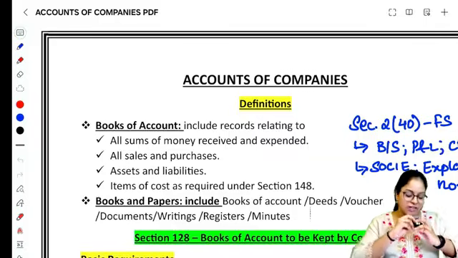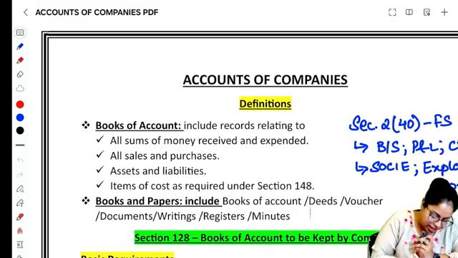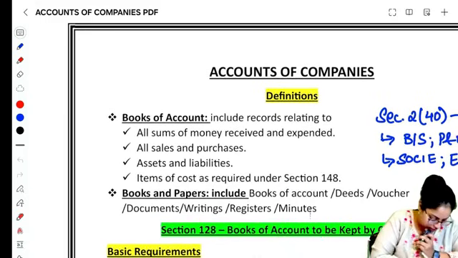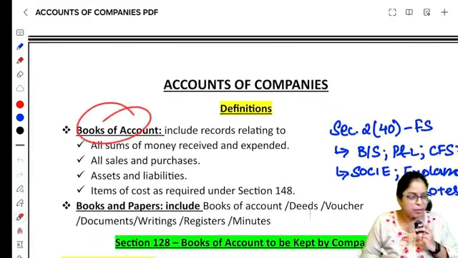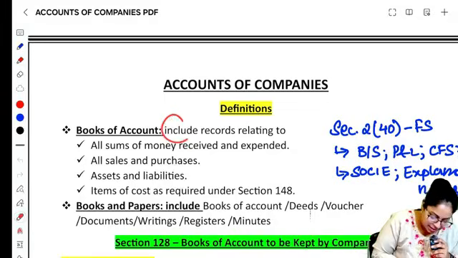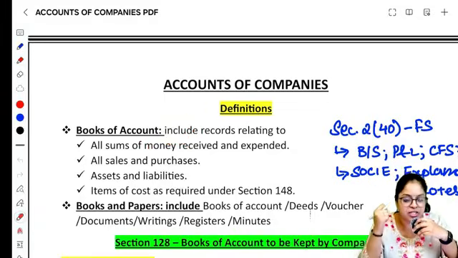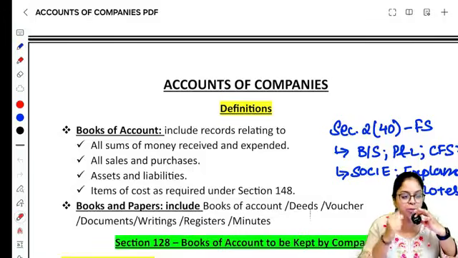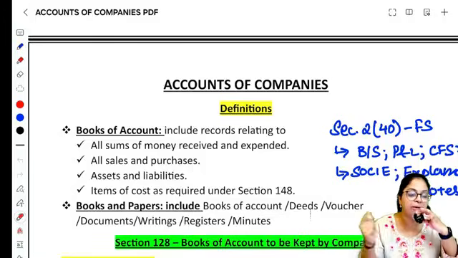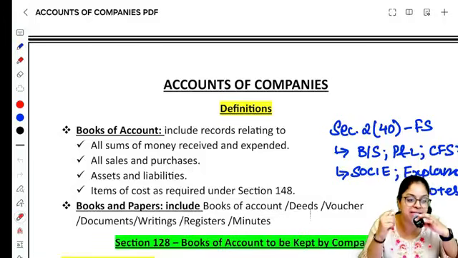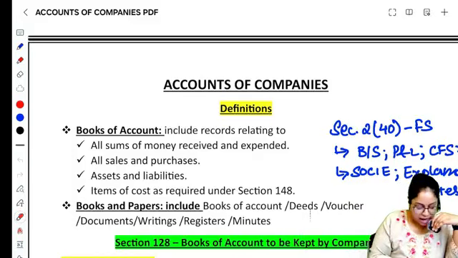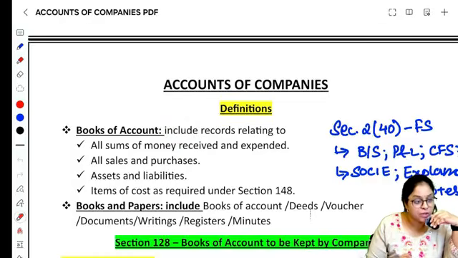Okay, so இதுல first definition என்னது அப்படினா, it's the definition of books of accounts. What do you mean by books of accounts? Look at the definition. It says books of accounts includes. Now in class la solli koduthirukken, definitions in your Companies Act mostly starts with the word includes or means. When it starts with the word includes, that means it is a inclusive definition, and when it starts with the word means, it is a exhaustive definition. அப்படினா இது என்னது? இது ஒரு inclusive definition.